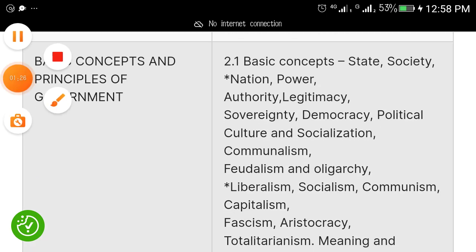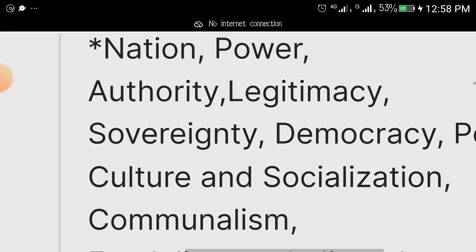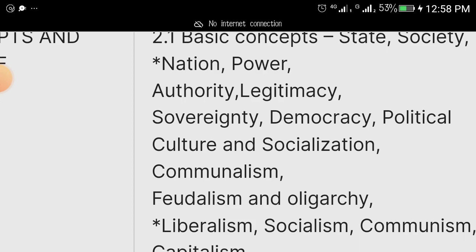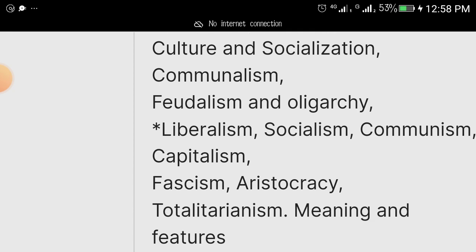The second topic is basic concepts and principles of government. Under that, we have things like state, society, nation, power, authority, legitimacy, sovereignty, democracy, political culture, socialization, communalism, feudalism, oligarchy. Now, these things I'm mentioning are individual topics in your government textbook. So as I'm mentioning them, you note them down, or when I send you this syllabus, you note them down and read them up one after the other.